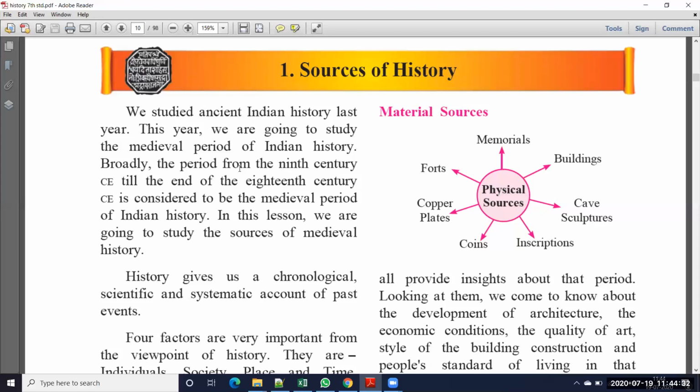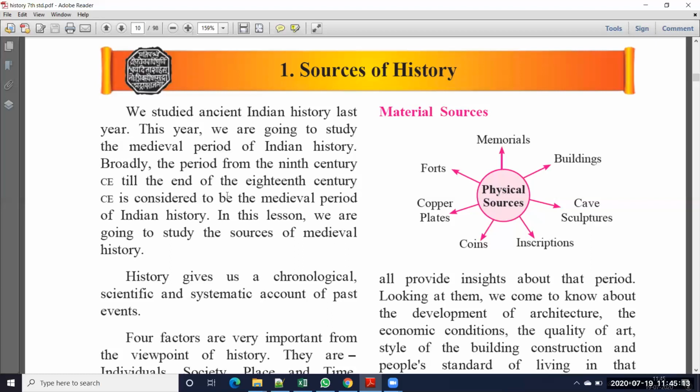Broadly, the period from the 9th century till the end of the 18th century CE is considered to be the medieval period of Indian history. That means nearly 11 centuries. A century is 100 years, so 11 into 100 is 1100 years. So 9th century to 18th century, that is 1100 years, we call the medieval period.